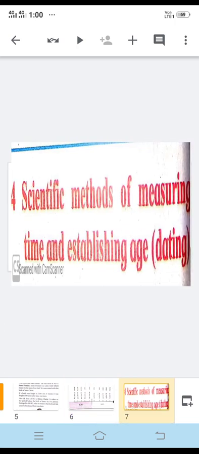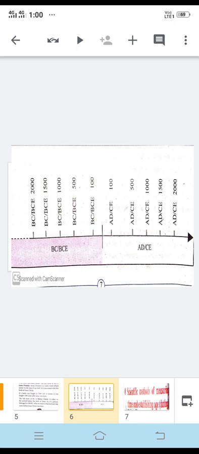Where we have historic periods, it means history is broadly divided into two groups, that we learned in one of the parts. History is the science that tells us about the events that have happened in the past. We also learned that every bygone moment makes the past.